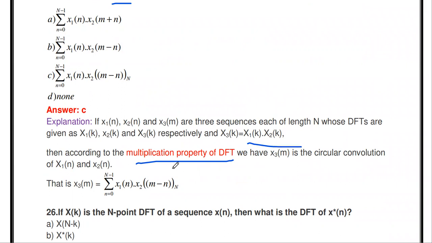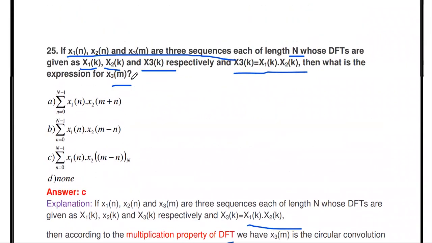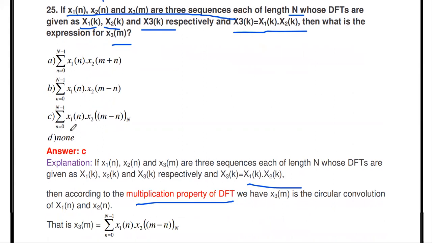Okay, so according to that, X3 of m is nothing but the circular convolution of x1 of n and x2 of n. So what is the circular convolution formula? Summation n equal to 0 to N minus 1, x1 of n, x2 of m minus n, circular convolution over n. This is the answer.